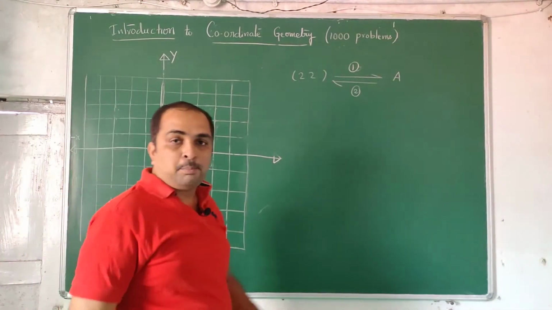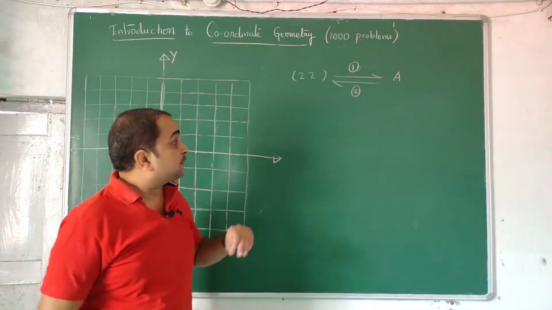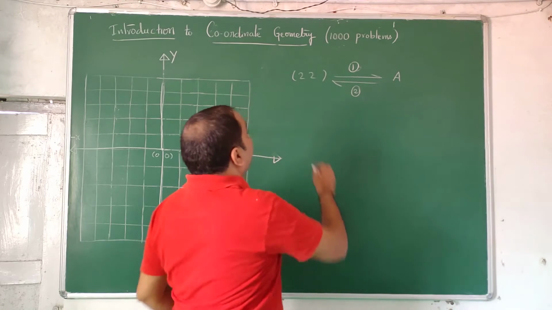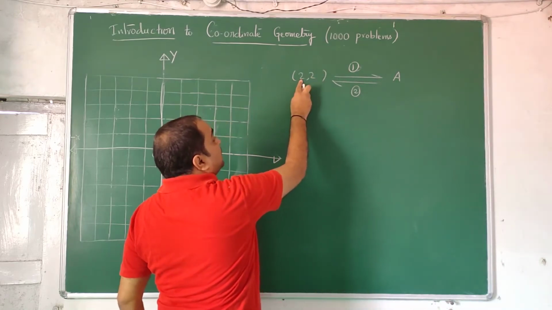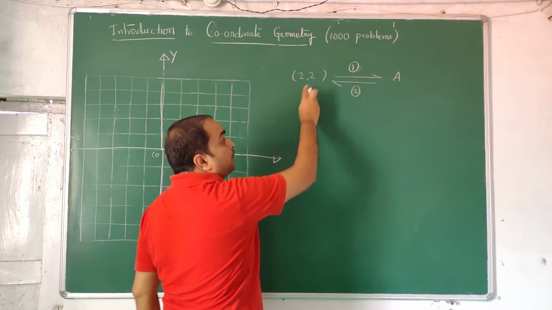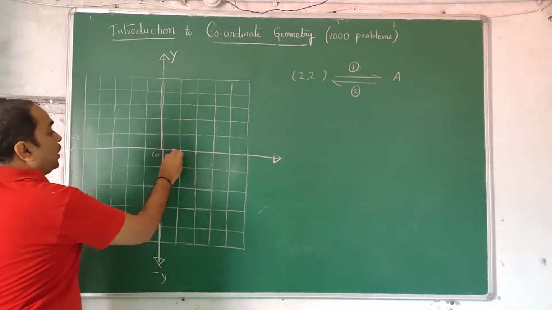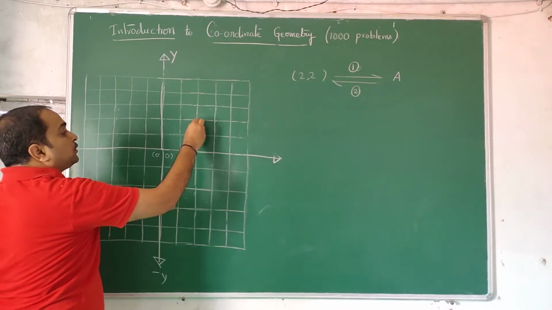I cleared some portion of the board. Now we have to do the reverse exercise. One is if somebody says 2 comma 2, that is x distance from y axis is 2, y distance from x axis is 2, this is abscissa, this is ordinate, you should be able to locate that point A. Suppose here 1, 2, 1, 2, this was the point A.